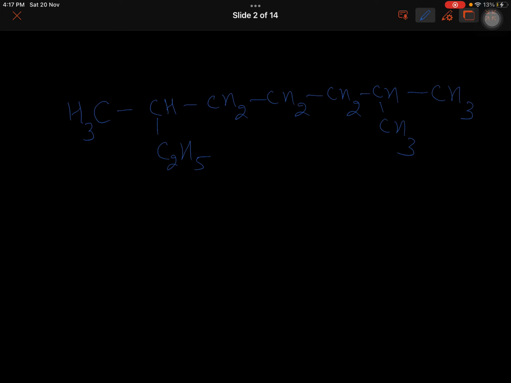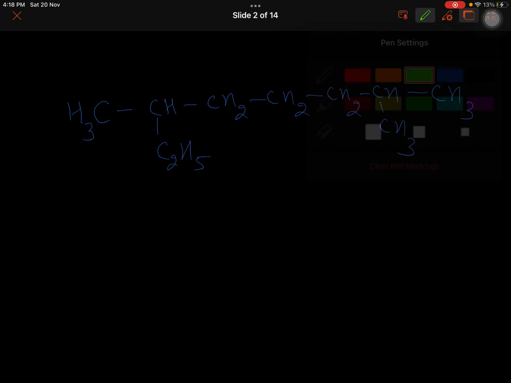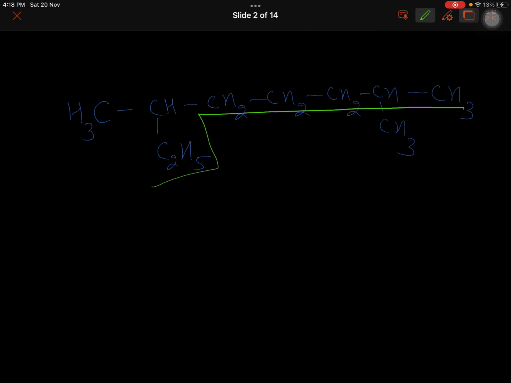I'll write it again here. CH3, here it was C2H5, CH, CH2, CH2, CH2, and then one more CH3 as a substituent and CH3. So the longest carbon chain is this.